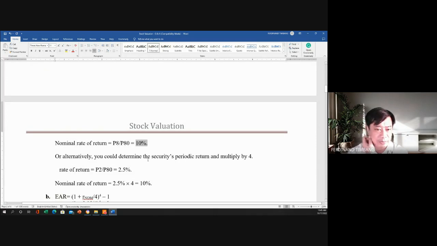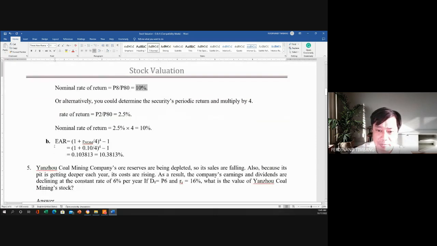Now, what about the effective rate? Now, for the effective rate, this is the formula. So we have the effective annual rate. So we have the 1 plus R nominal divided by 4. Now, yung 4 na yan, yung quarterly. Then raised to the 4, yung quarterly, then minus 1. So since this is the percentage, yan yung nominal rate natin, so yan din yung magiging numerator natin dito, 0.10 din. Yan divided by 4, raised to the power 4 minus 1. So meaning the effective rate is 10.3813%.